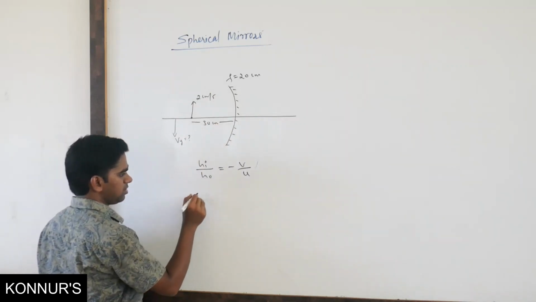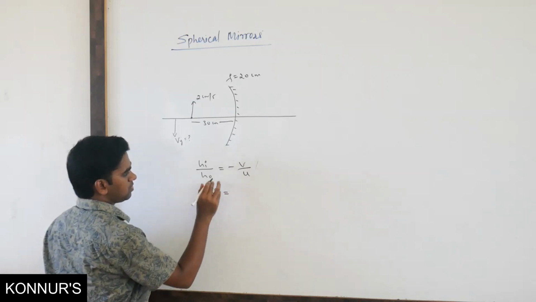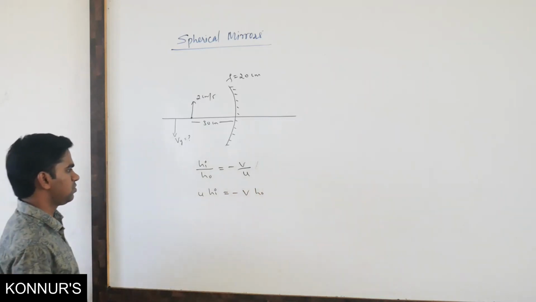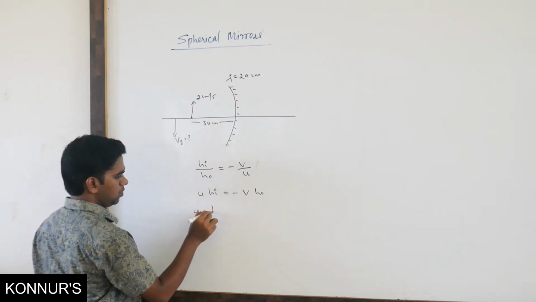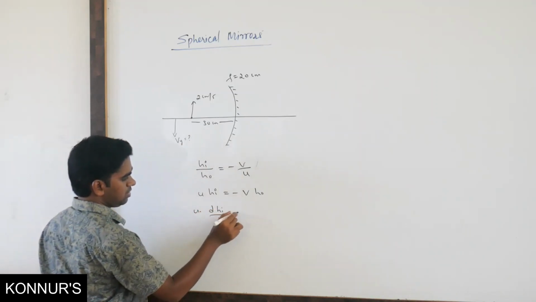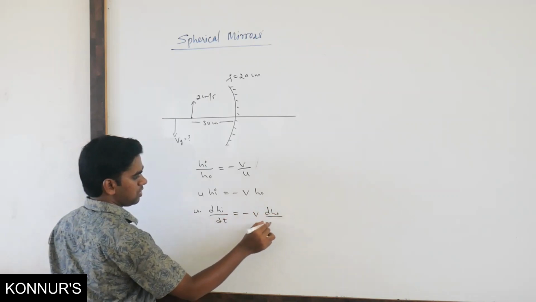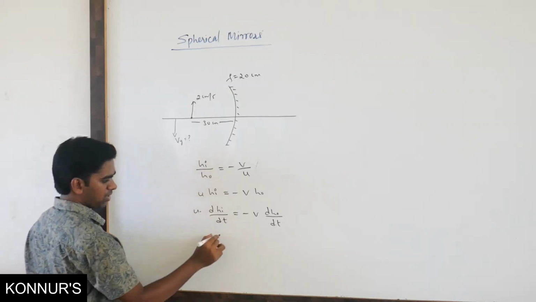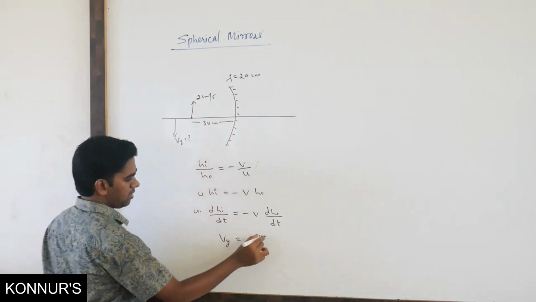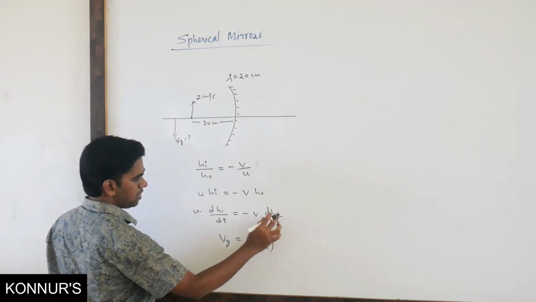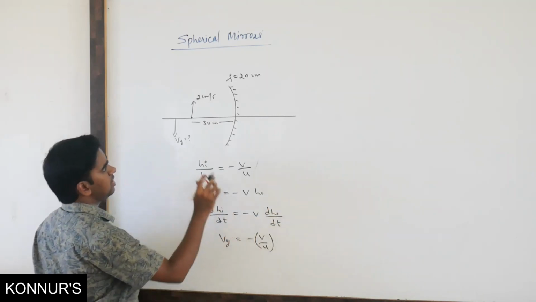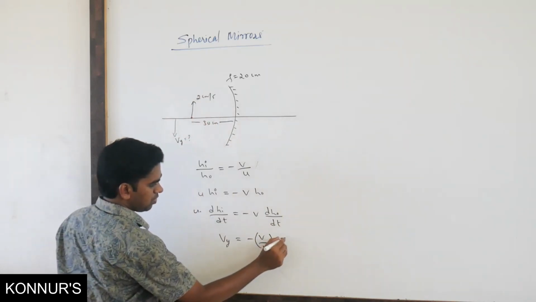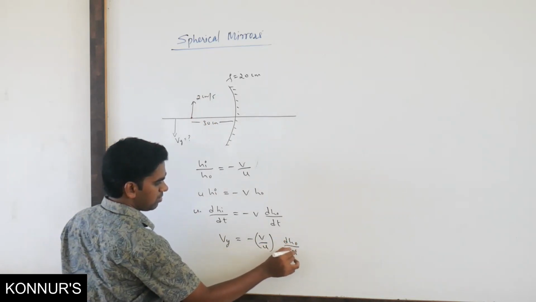So take u on this side. u hi equals minus v h naught. Now you can differentiate this. u is constant here. So u dhi divided by dt equals minus v dh naught divided by dt. So dhi by dt is what? This is the velocity of image along the y-axis. So Vy equals minus v by u into dh naught divided by dt, that is nothing but the velocity of object along the y-axis.